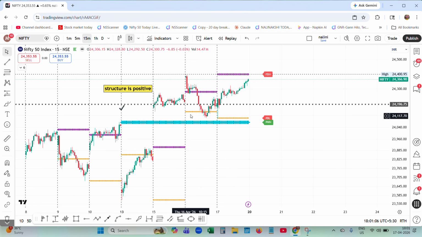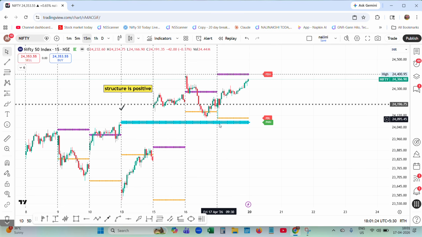See, even though there are so many, price came, this is previous day high, previous day low, and these are the reference points. Today it has marked the low and high.